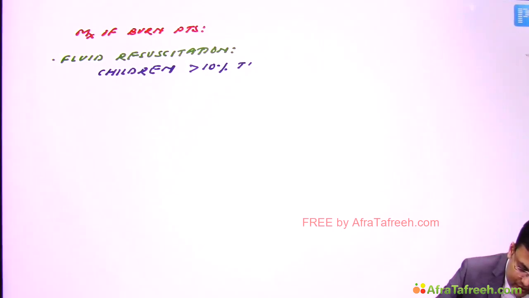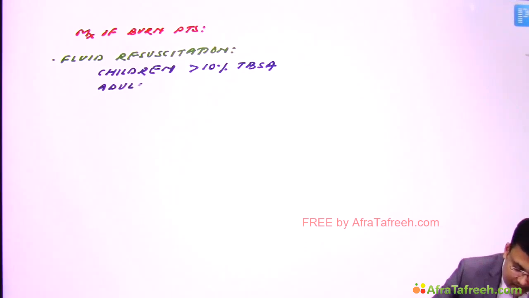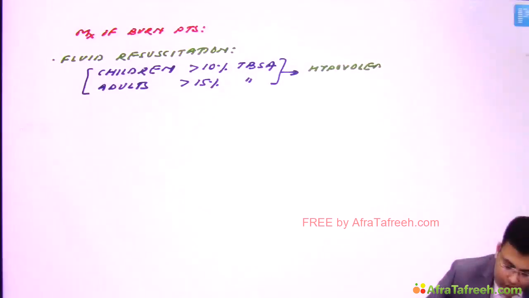Right? So we discussed that there is third space loss, and because of that there is hypovolemia. So if the patient is a child, if there is involvement of more than 10% of total body surface area, and in adults if there is involvement of more than 15% of total body surface area, in these patients there is risk of hypovolemia. And if there is risk of hypovolemia, what do we have to go for? Yes, we have to go for resuscitation.